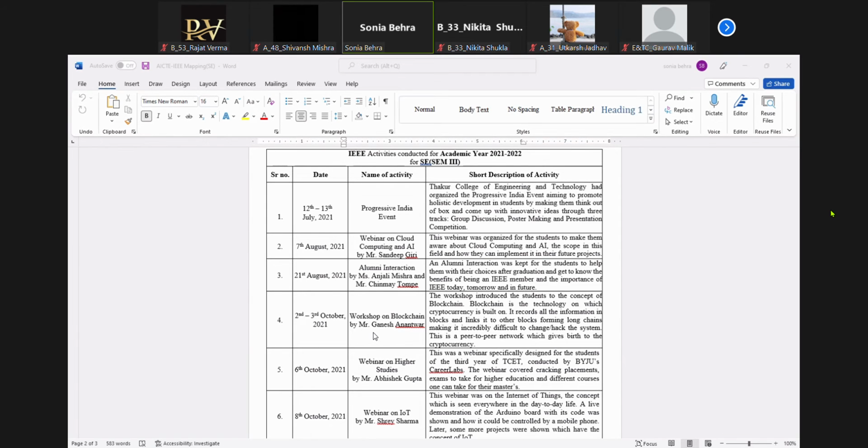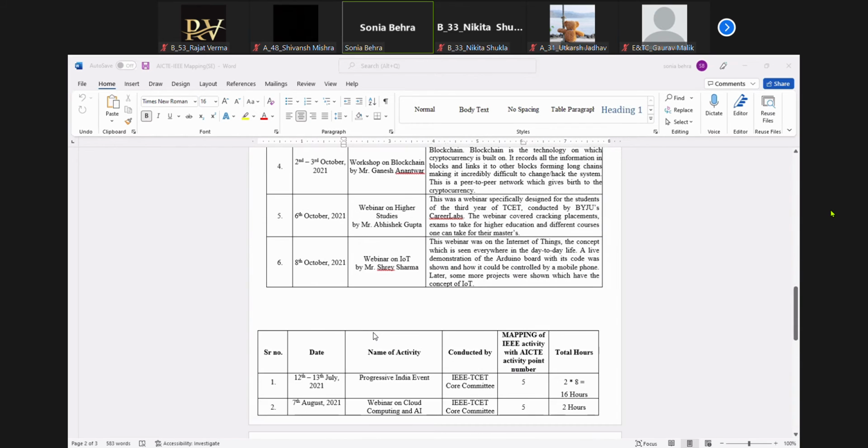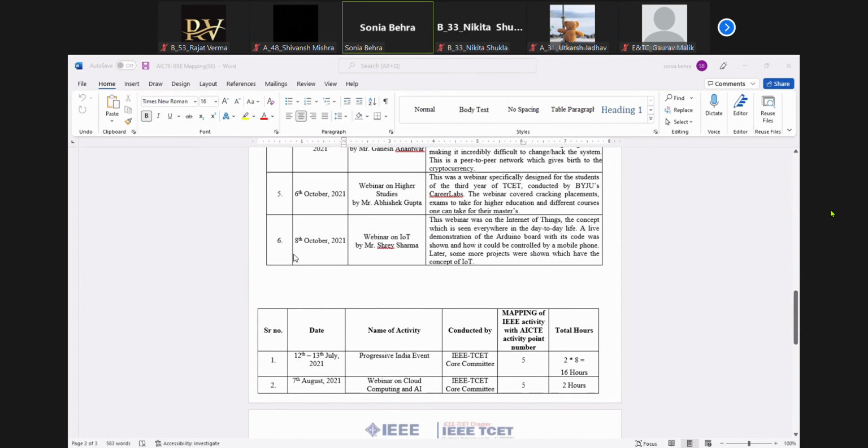So these are the various IEEE activities which are conducted during this semester. And some of you, if you are in the organizing committee, you will mention that you were in the organizing, the additional hours over there. Okay, so these are the activities which were conducted in IEEE. Your 6 activities were conducted.